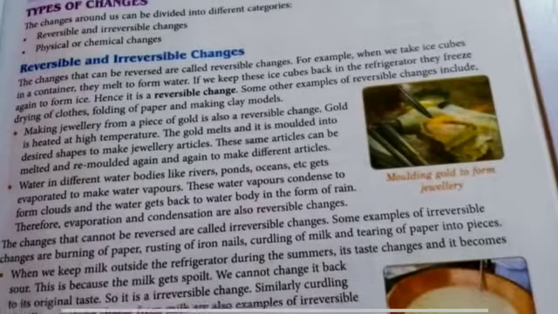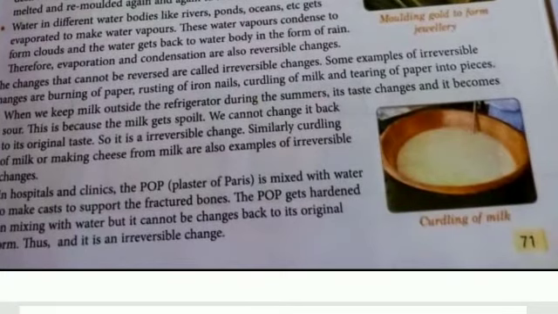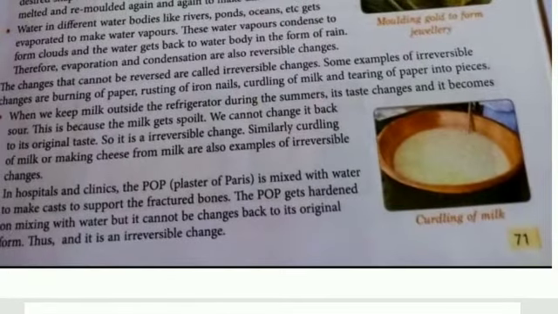Now, irreversible changes. The changes that cannot be reversed are called irreversible change. Some examples of irreversible changes are burning of paper, rusting of iron or iron nails, curdling of milk, tearing of paper into small pieces. These are irreversible changes, means we cannot get back the original form, original substance.